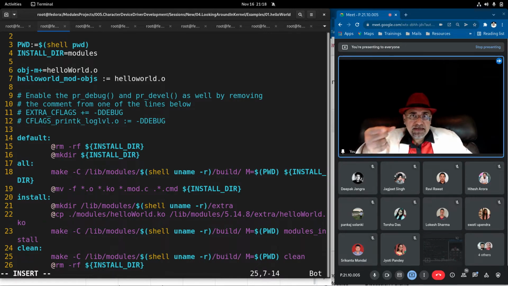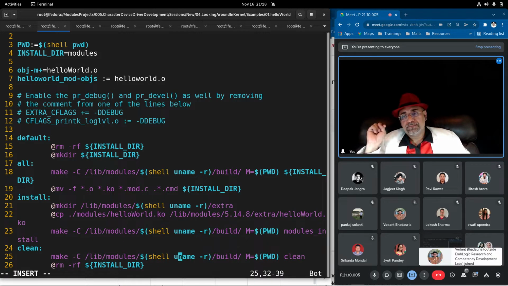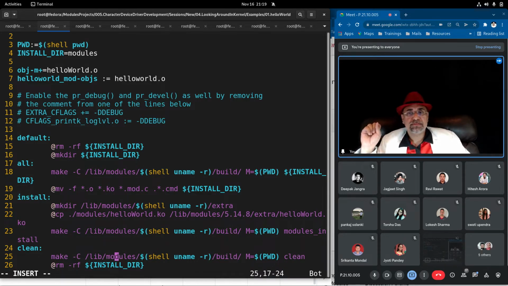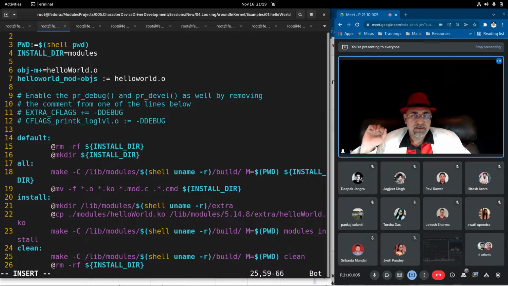Other than that, I have added another thing here, which is going to execute the clean label, not from my makefile. The clean label in my makefile is at line number 24, but there is a clean label in the kernel's makefile also. You have to use that. That particular clean label in the kernel's makefile, which is at /lib/modules/your kernel version/build, there you'll find a makefile. Inside that makefile there is a clean label. I want to run that clean label as well.